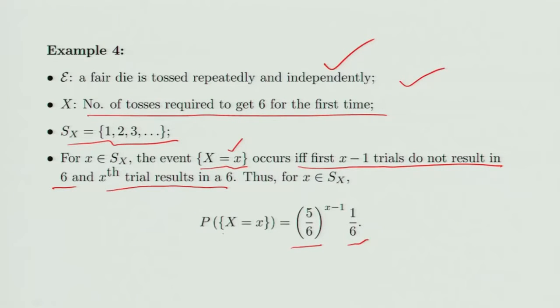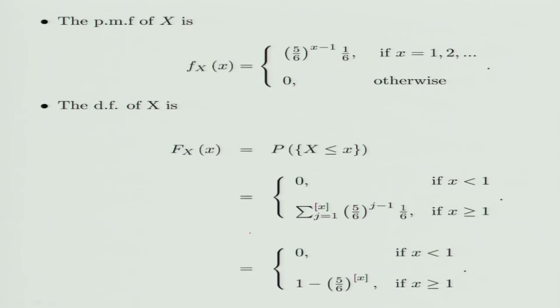So for x belonging to Sx, probability X equal to x is this, and if x is not in Sx, probability X equal to x would be 0. So I got my probability mass function as this. I can get from here the distribution function, Fx(x), which is probability X less than or equal to x. Now note that if x is less than 1, probability X less than or equal to x would be 0, because the probability mass function is giving positive probabilities only for x equal to 1, 2 and so on.